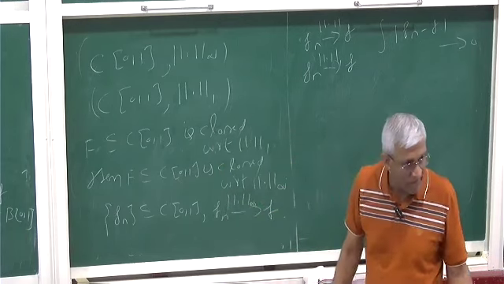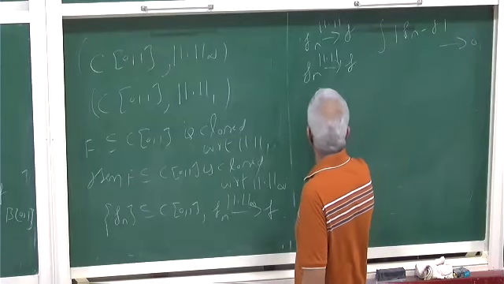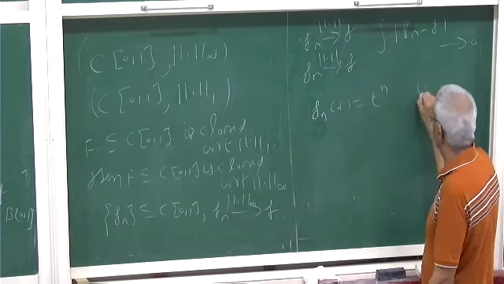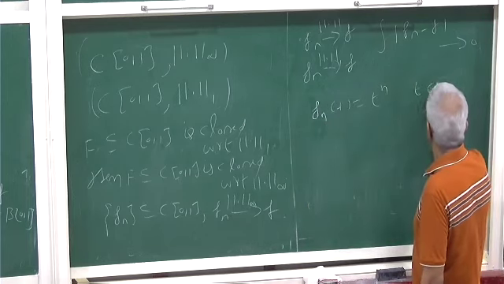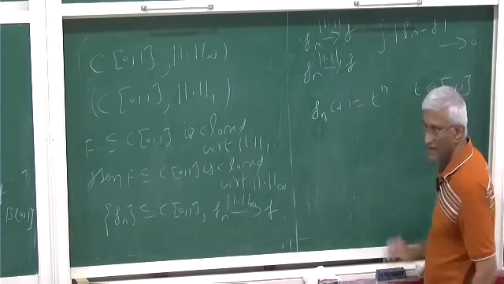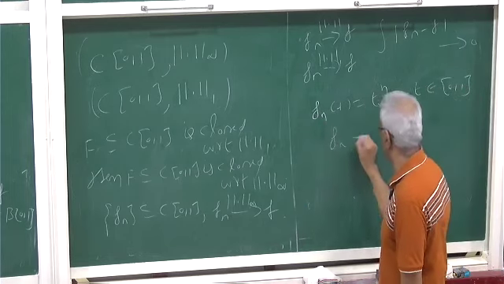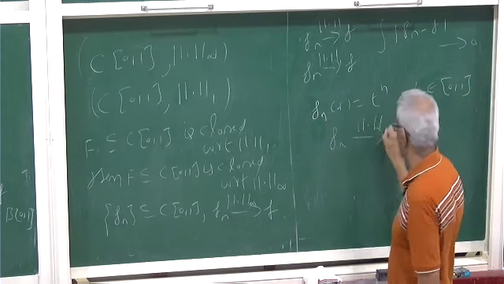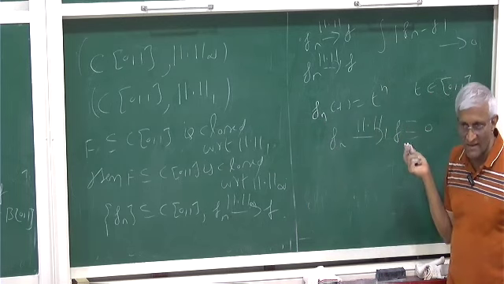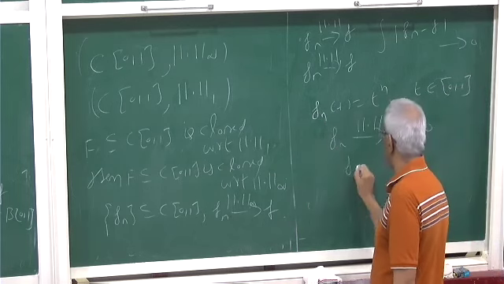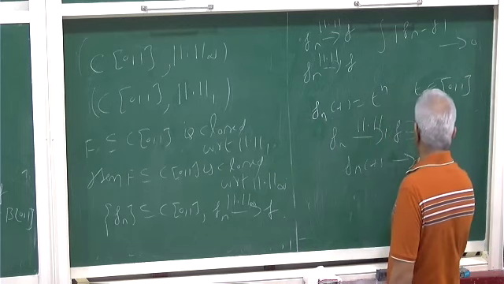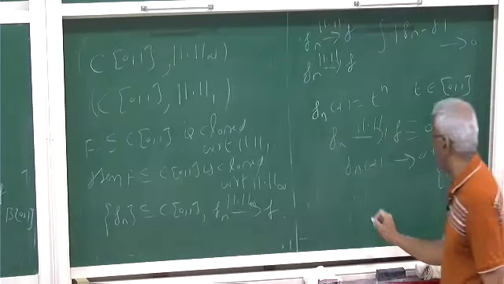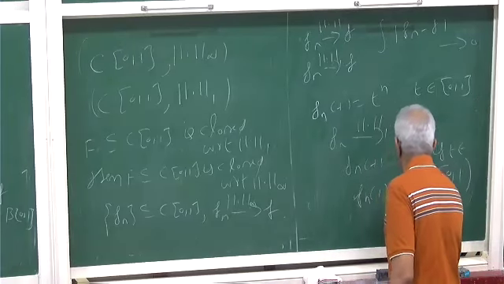The converse is not true. You can take Fn of t equal to t power n, with t in [0,1]. Then Fn converges to the 0 function in norm 1. But Fn of t converges pointwise to 0 if t is in [0,1), and Fn of 1 is 1.